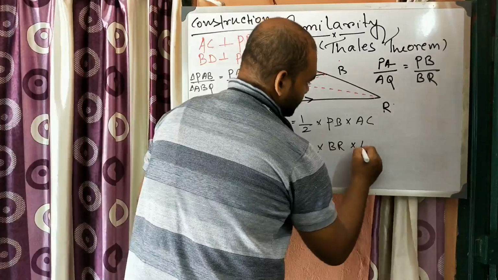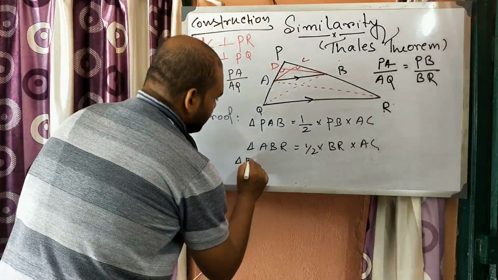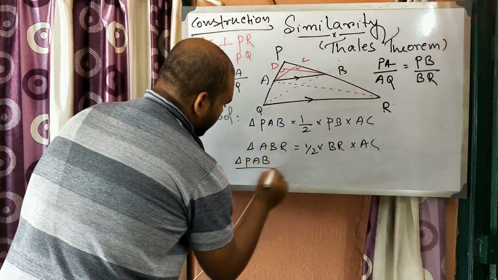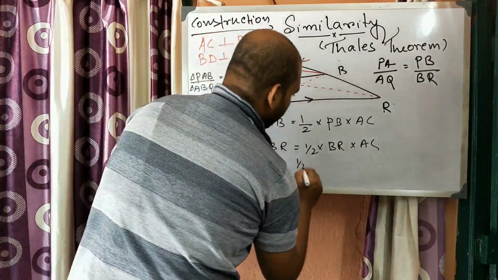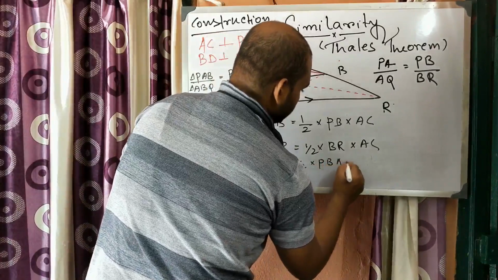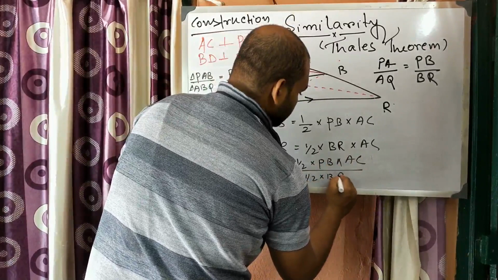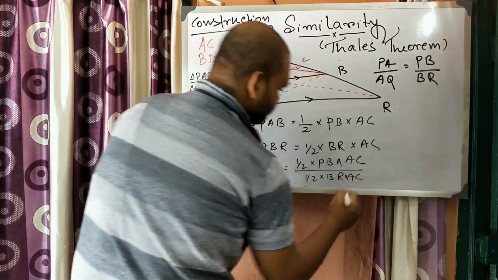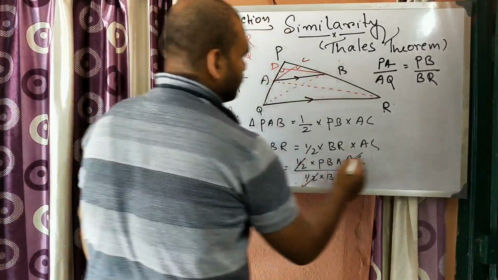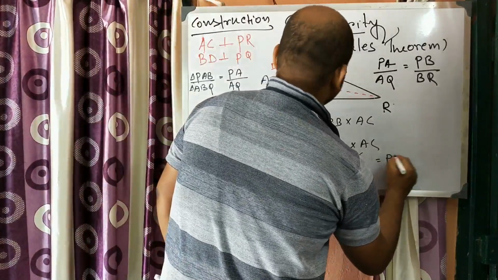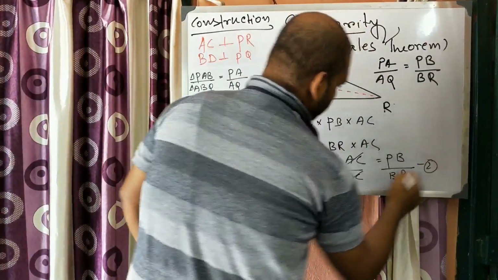So area of triangle PAB by area of triangle ABR will be half into PB into AC by half into BR into AC. Now AC and AC cancel out, half cancels out, so we can write PB by BR. So this is equation number 2.